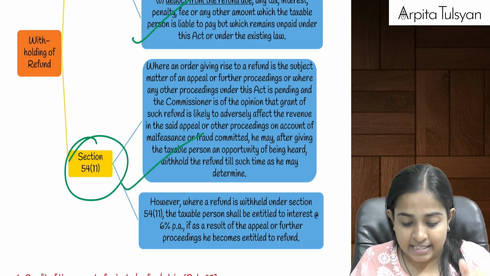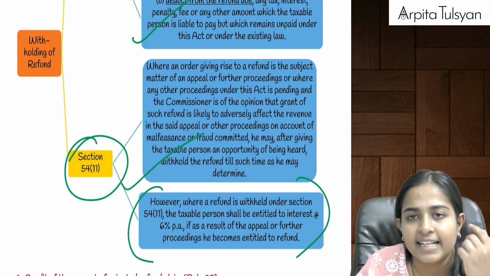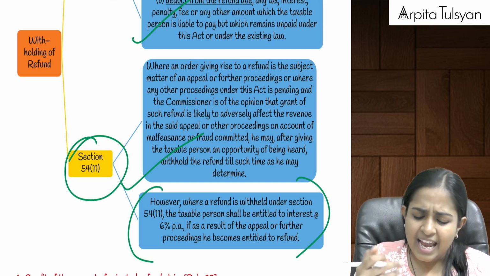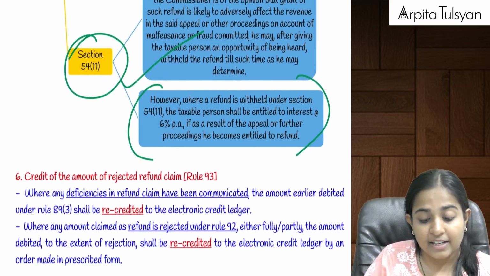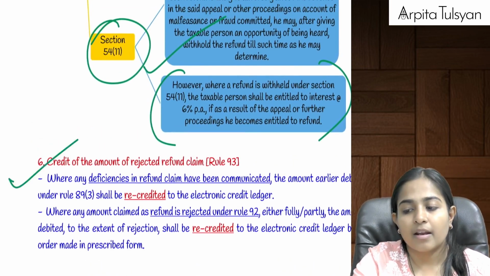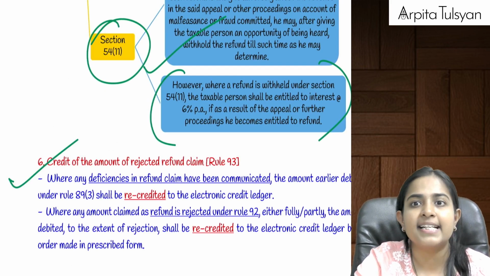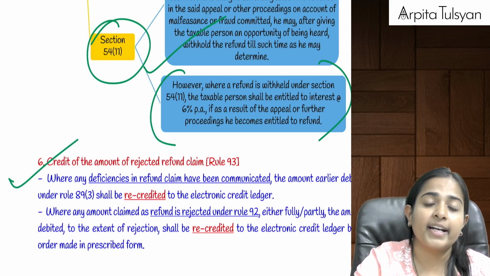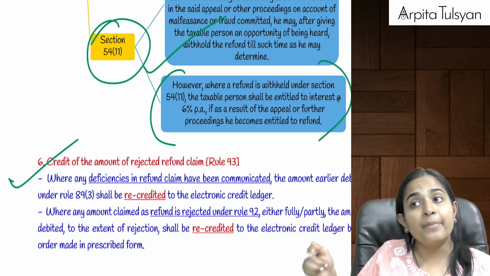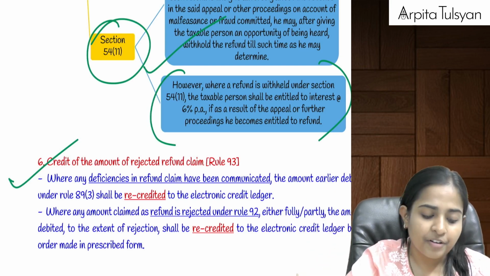But in this case, suppose later on it is decided that the person is eligible for the refund, then he will be paid the refund along with interest, right? Okay, then the next one: if the assessee goes for an appeal and then gets the refund, he is eligible for a higher rate of interest at the rate of 9%. But when the department is withholding the refund, which we'll study ahead, and later it is given, then interest is payable at the rate of 6%.